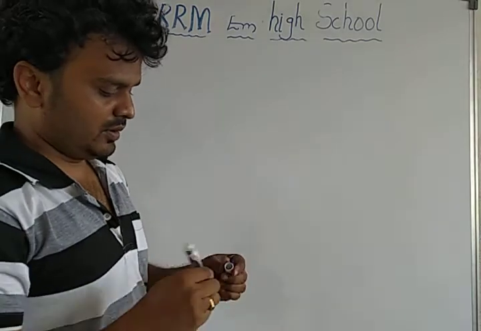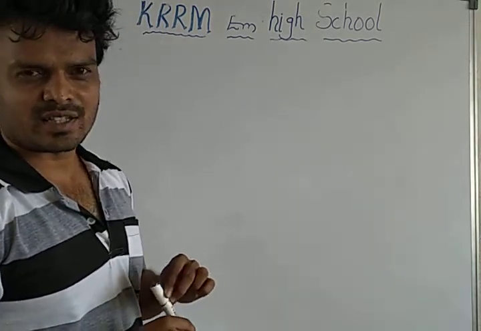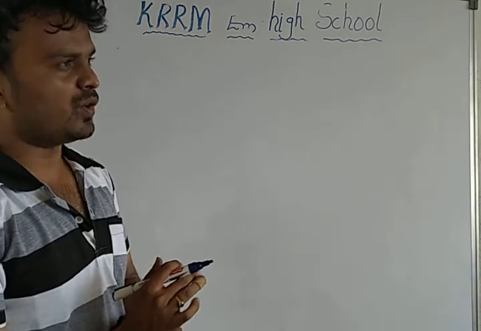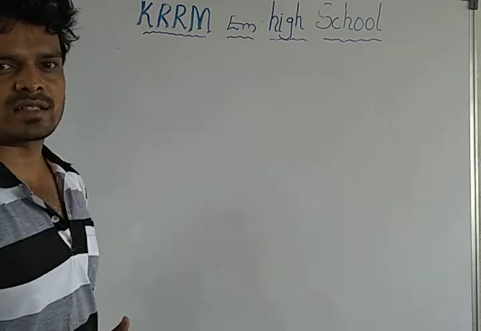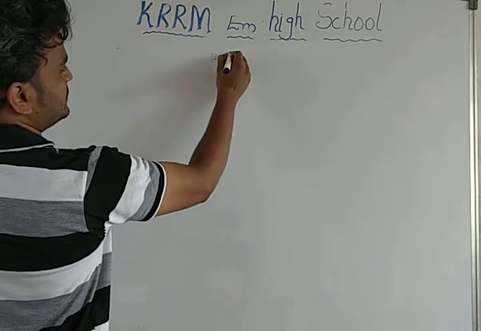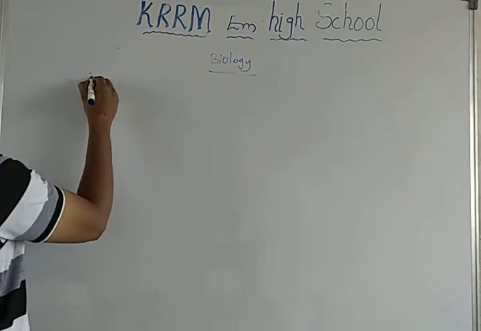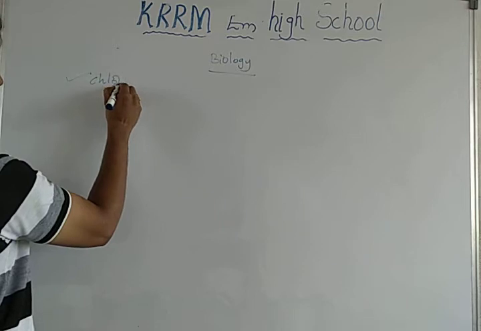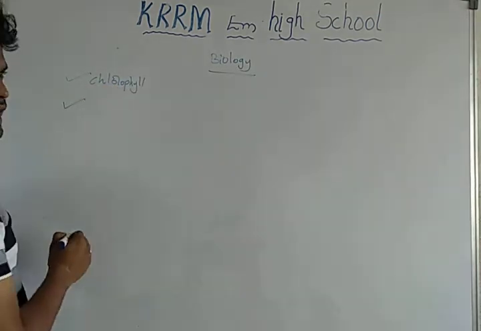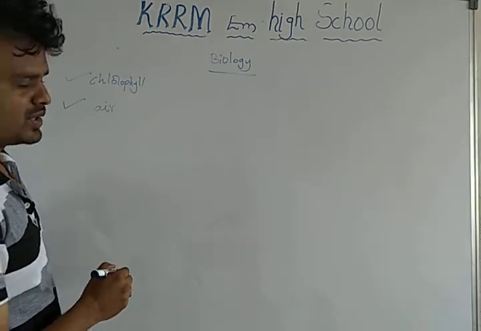Hi friends, today our topic is sunlight is necessary for photosynthesis. In the previous classes, we have already completed that chlorophyll is necessary for photosynthesis, and also we have concluded that air is necessary for photosynthesis.